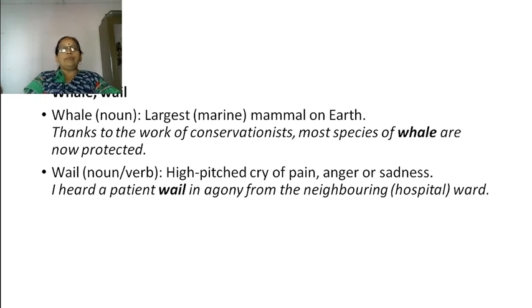Whale, wail. Whale: the largest mammal on earth. Thanks to the work of conservationists, most species of whales are now protected. Wail: a high pitched cry of pain, anger, or sadness. I heard a patient wail in agony from the neighboring ward. Wail means crying, crying with pain. Here, pronunciation is same, spellings are different. You can watch it.